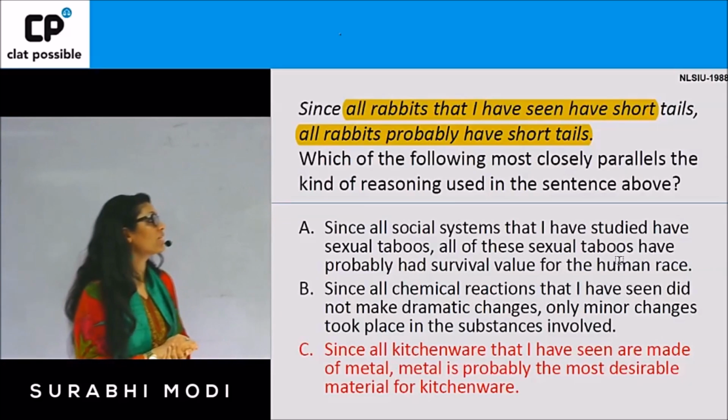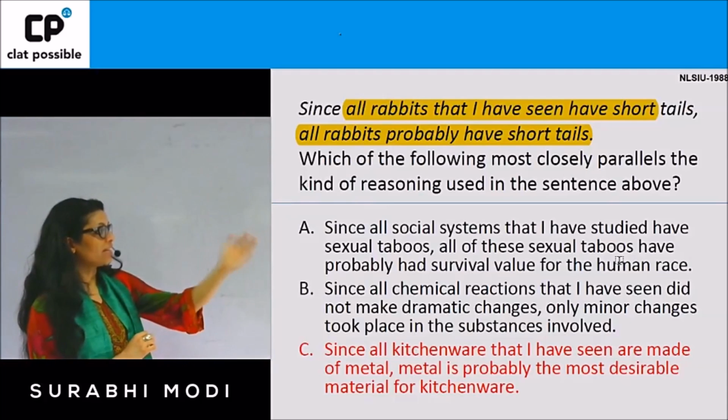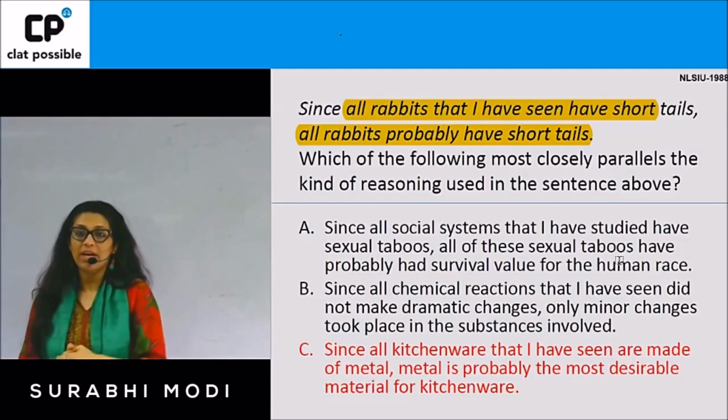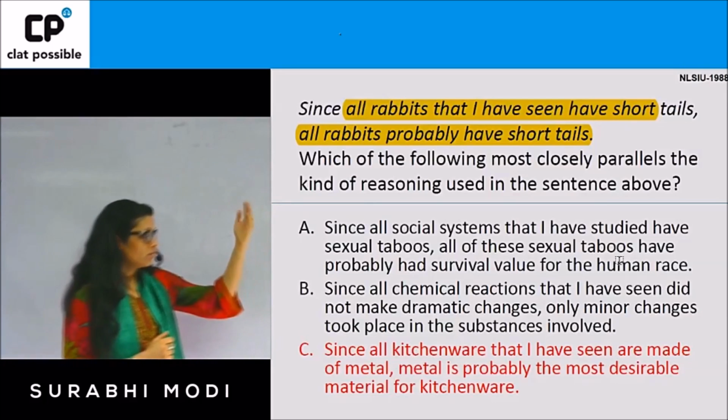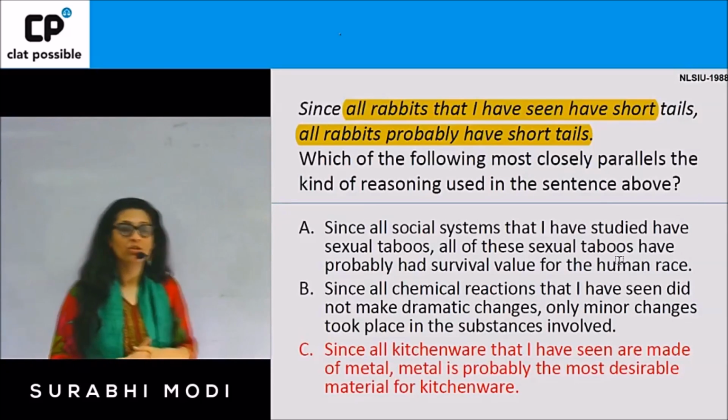All kitchenware that I have seen is made of metal. So all P are made of Q. Q is then the most desirable material for kitchenware. So Q is inferred from P. So PQ is matched in option C.